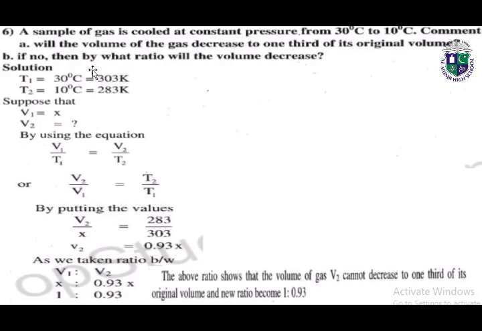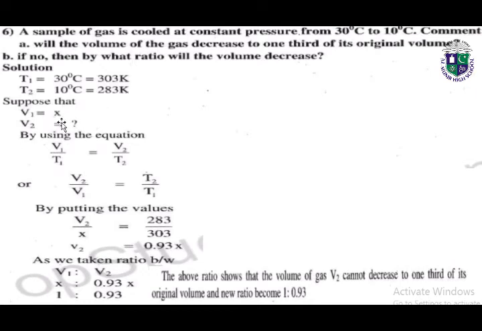Next, question number 6. A sample of gas is cooled at constant pressure from 30 degrees centigrade to 10 degrees centigrade. So here we have both temperatures, initial and final, which are 30 degrees centigrade and 10 degrees centigrade. We can easily convert them into kelvins, which are 303 kelvins and 283 kelvins.